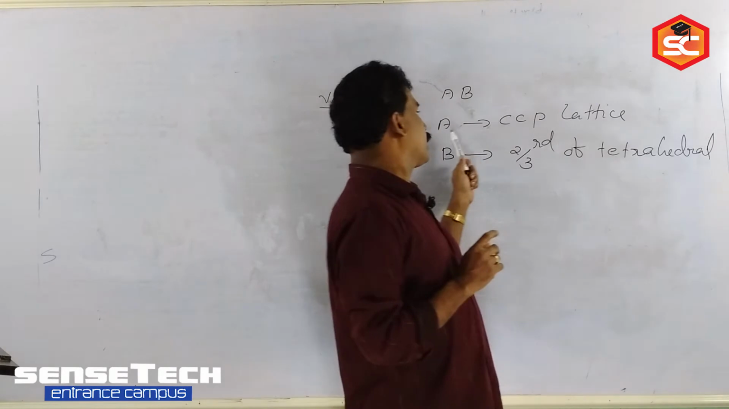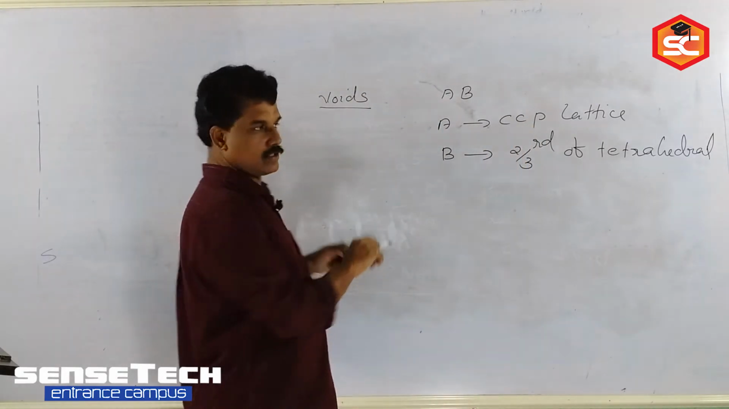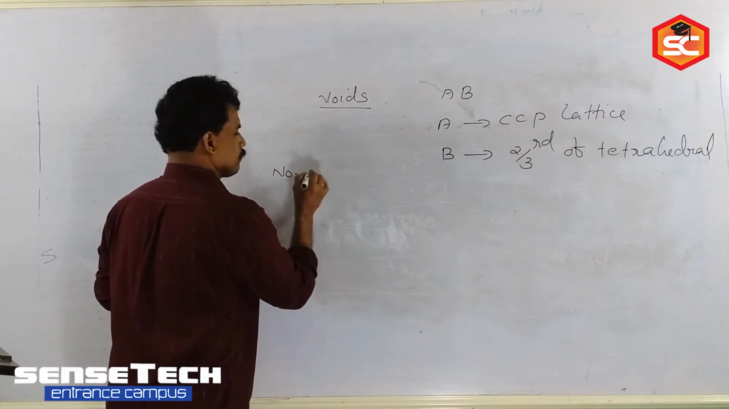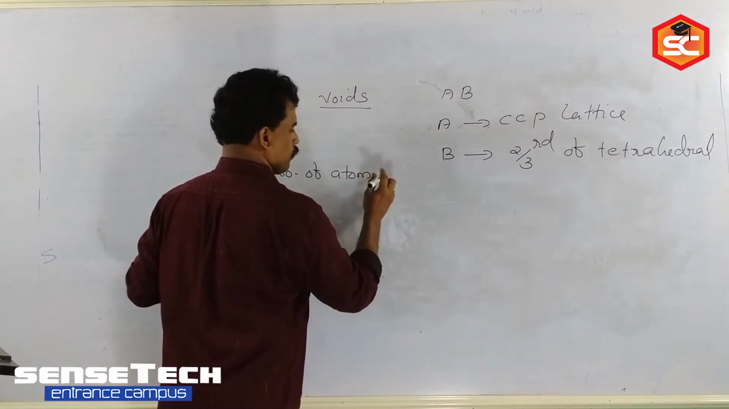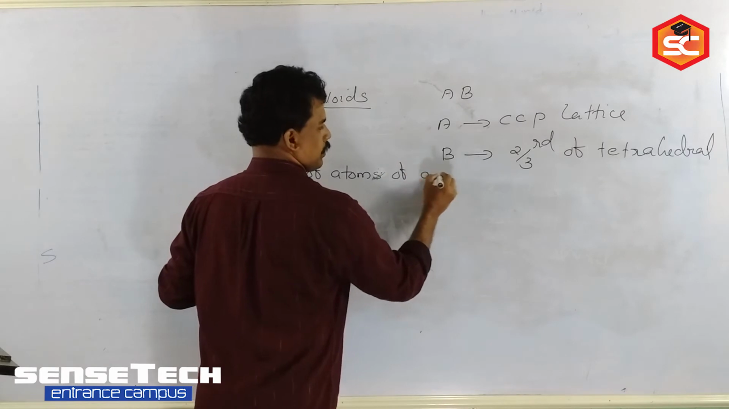Suppose here A creates the CCP lattice. So, the number of atoms of A.